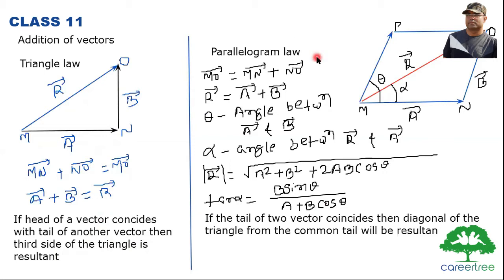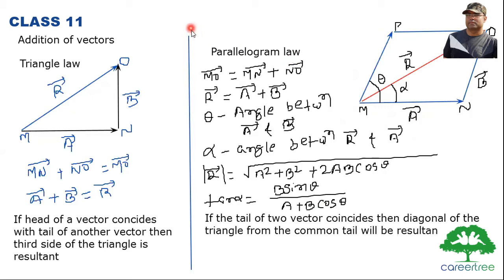Another popular law is parallelogram law. Parallelogram law says if the tails of two vectors coincide together, you can see here MN vector and MP vector, their tails coincide. If the tail of two vectors coincides, then a diagonal of the parallelogram will be the resultant.